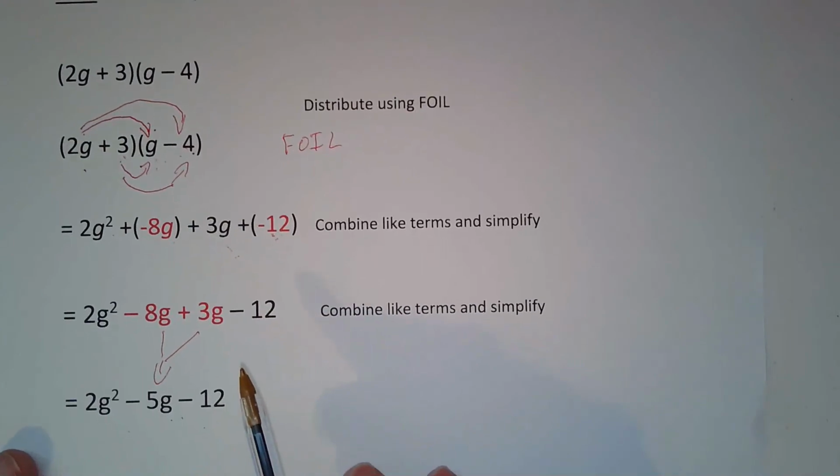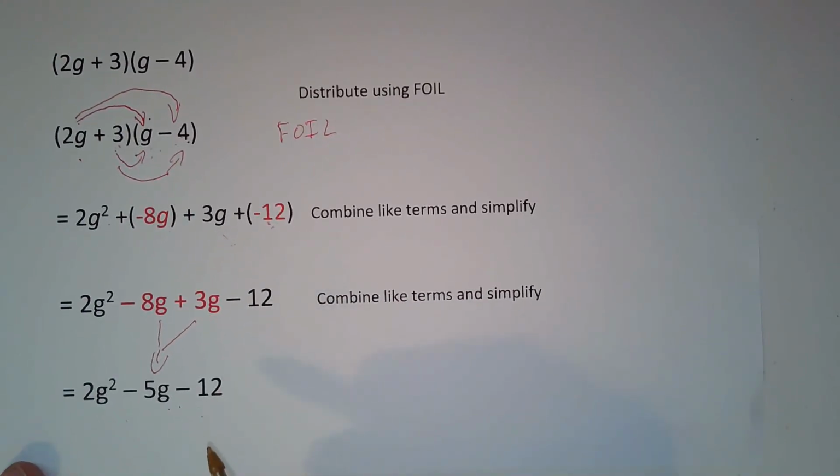And sorry about that, I didn't get this all the way down in time to see it. This kind of looks like a smiley face on the end of a string, but it's really an arrow down showing you that these two terms, when combined, become negative 5g.